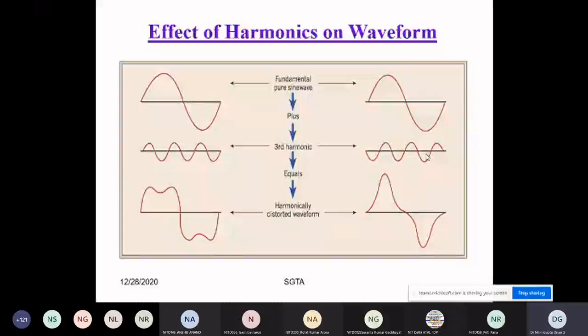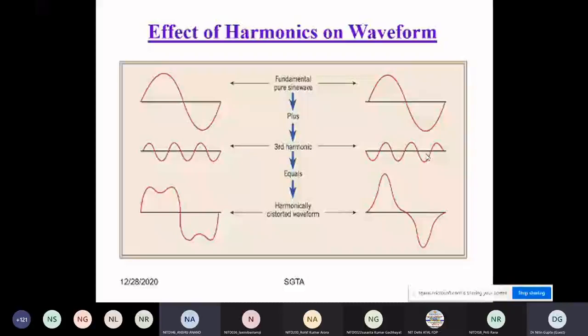But the main problem is with this type of harmonic distorted waveform. Now, sir, is it a voltage or current waveform? I can see both, because first the current harmonic is created, and then interacting with the system impedance, it will also affect the voltage. So I cannot comment whether this is a current or a voltage waveform.